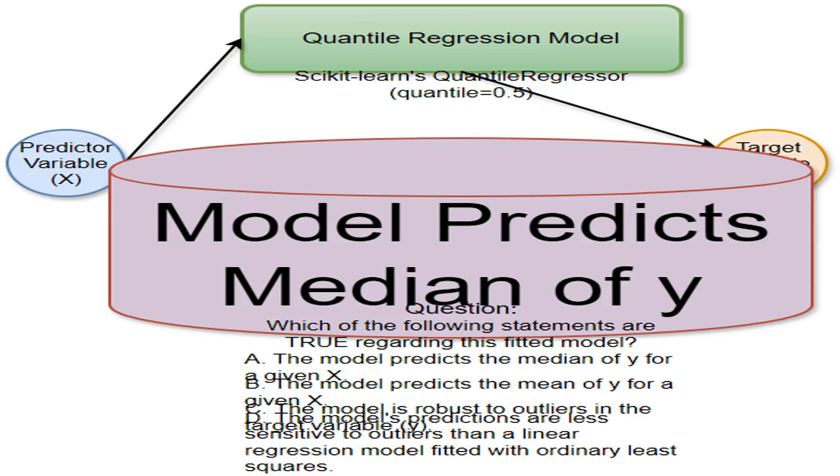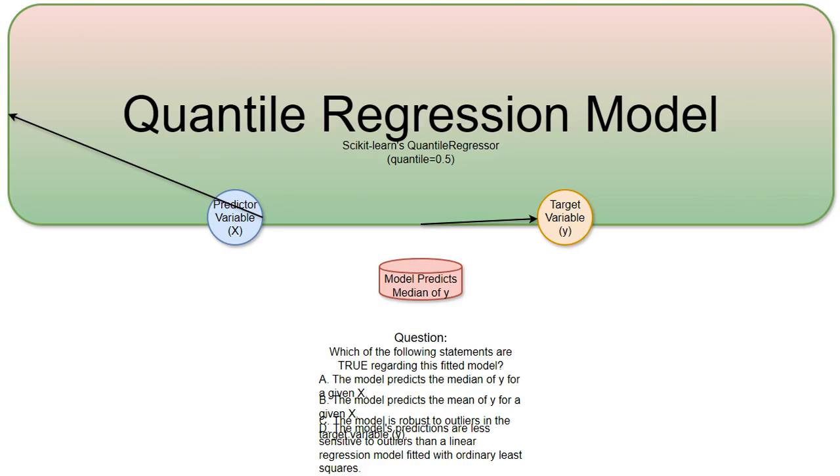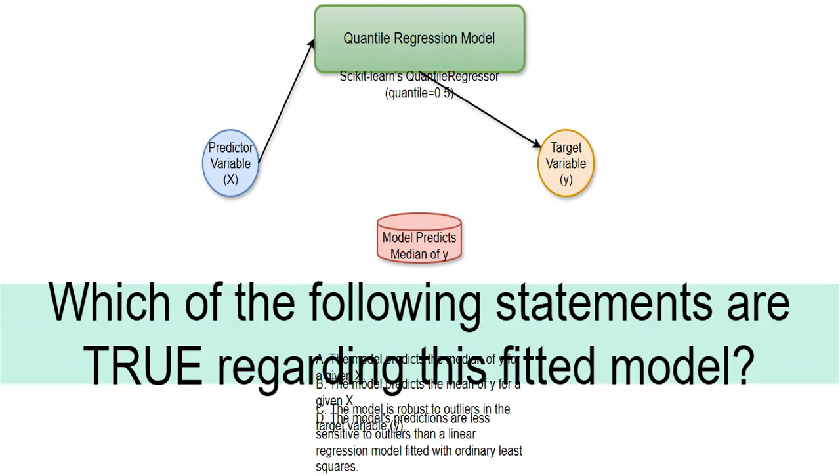Because I set the quantile to 0.5, my model will predict the median of the target variable for a given predictor variable value. This is a type of regression model that's particularly useful when you are interested in predicting specific quantiles of the target variable distribution, not necessarily the mean, and when outliers might be a concern. This question tests your understanding of the QuantileRegressor and how the choice of quantile parameter influences predictions and robustness to outliers.